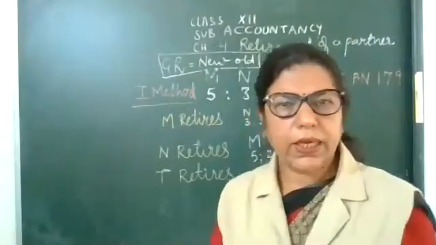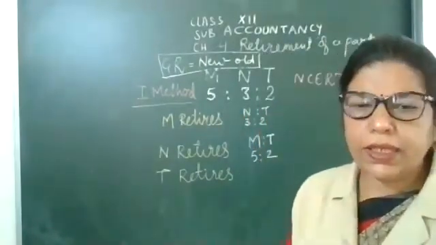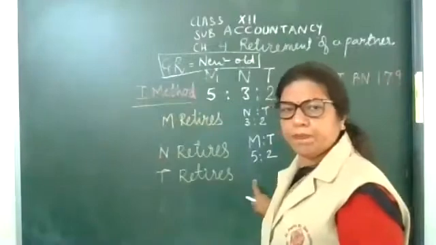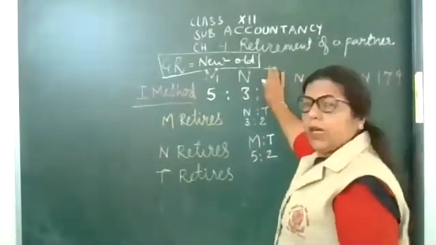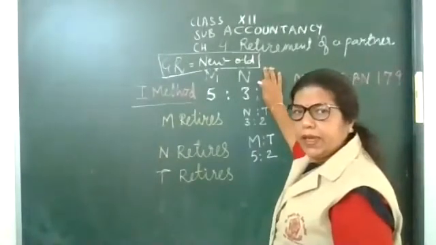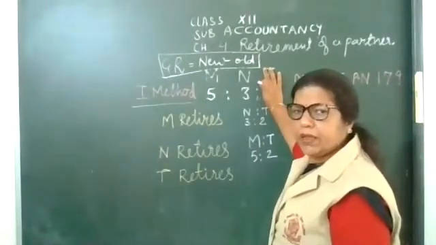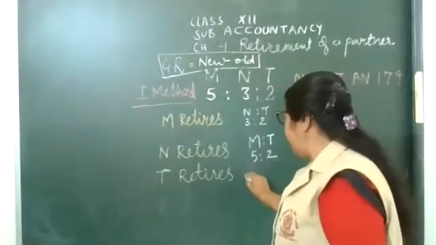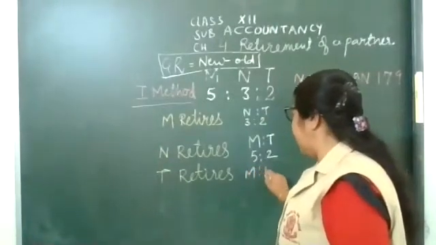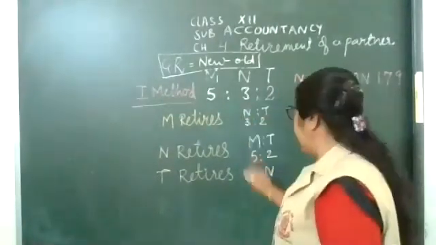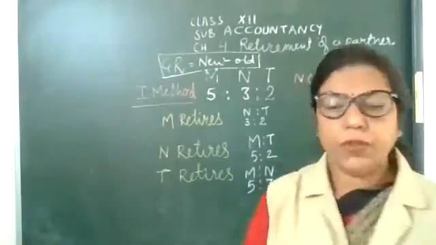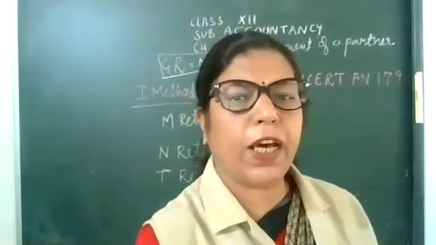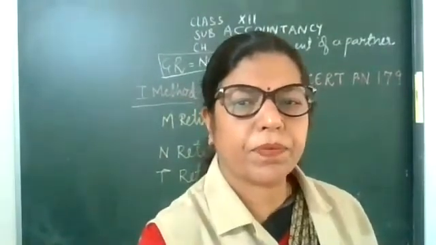T retires. Now only M and N are the remaining partners. So we write M and N, and the ratio will be 5 is to 3.